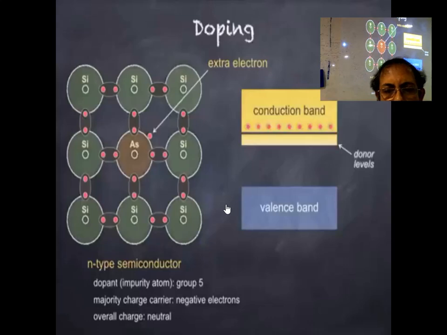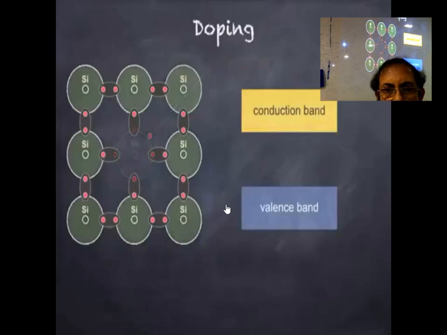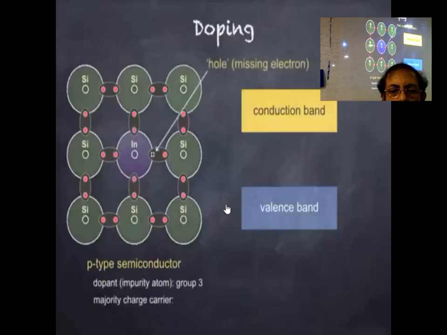Now let's look at the P-type semiconductors. This time the impurity atom, or dopant, is from group 3, so only 3 outer electrons are available for bonding with the surrounding silicon atoms. This results in a positive hole, as shown.